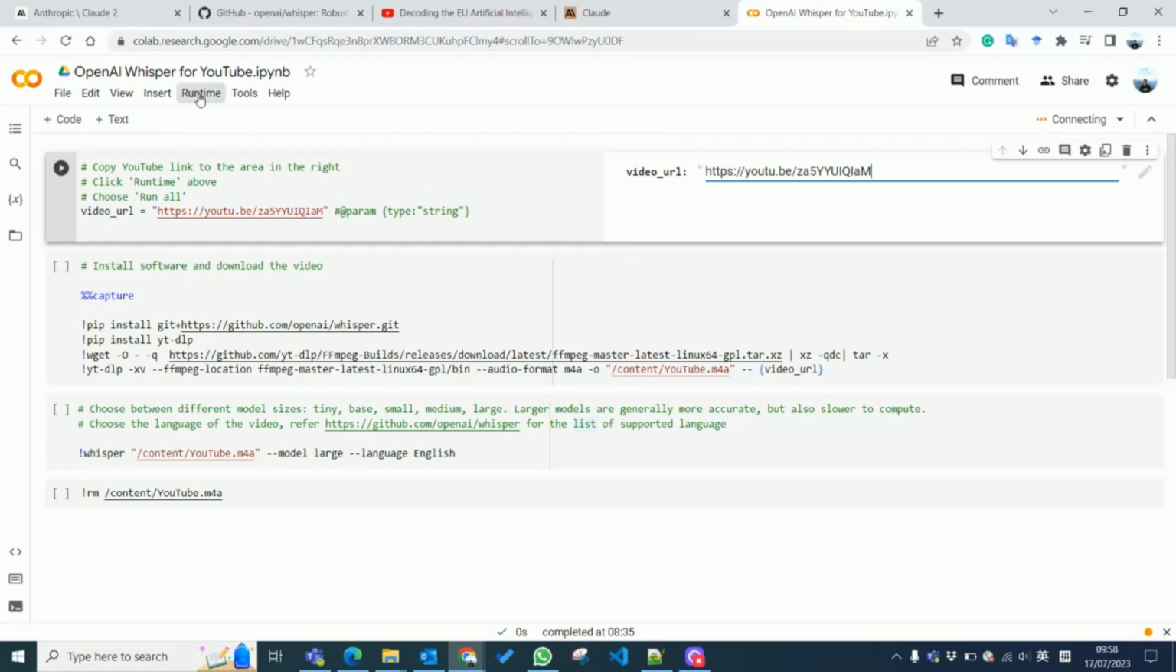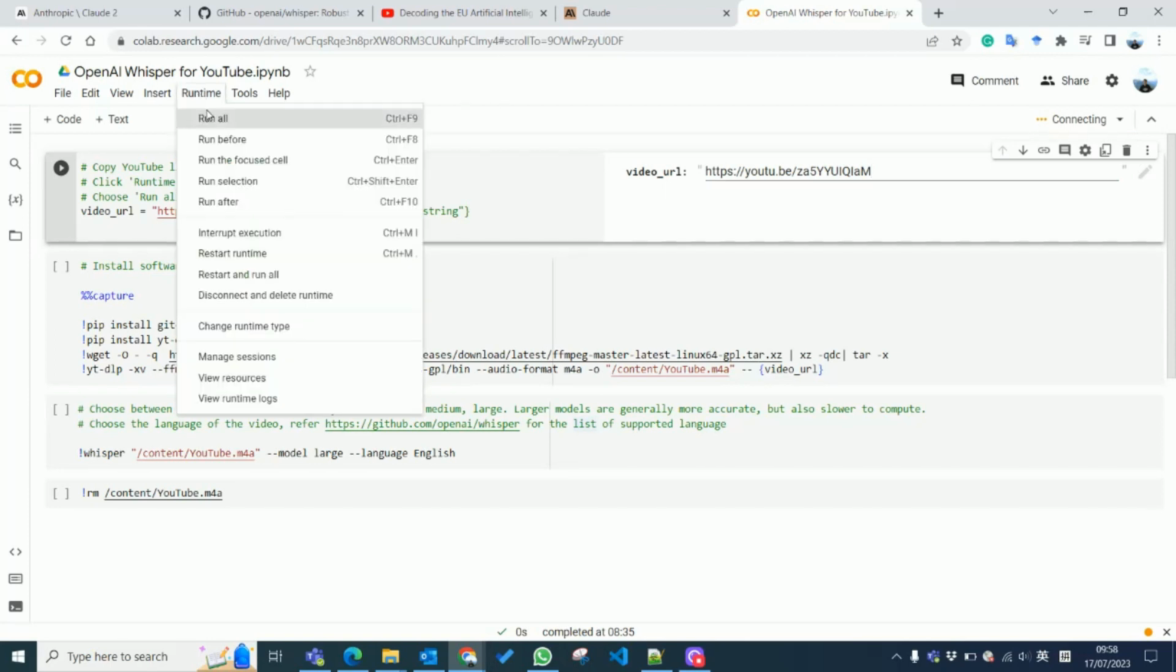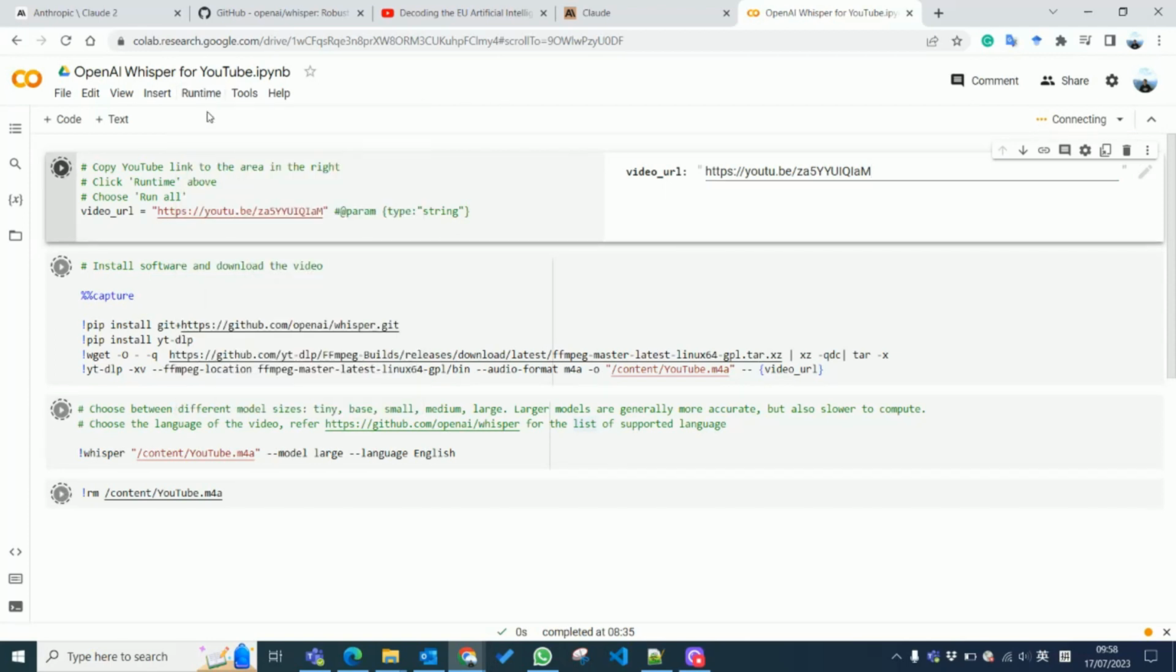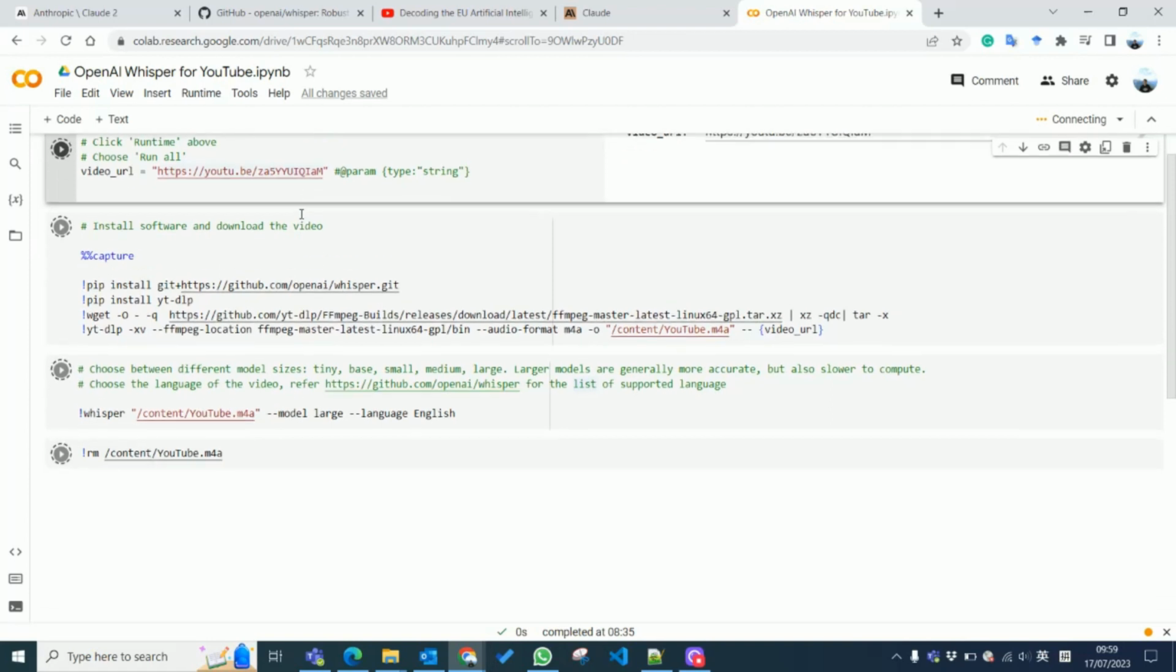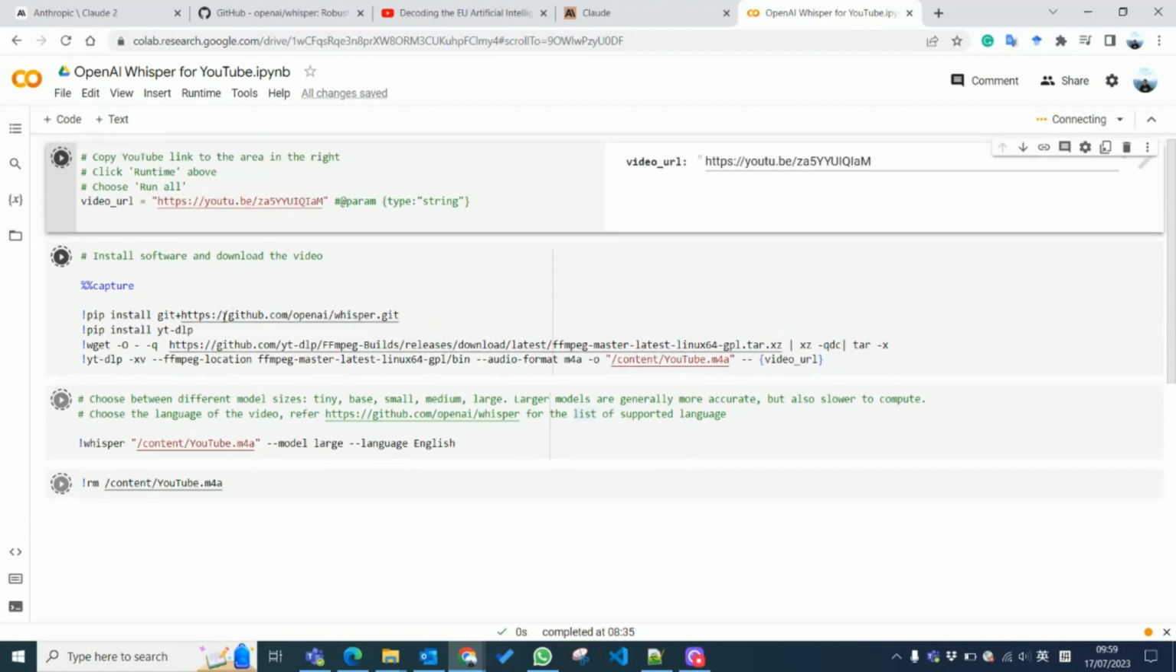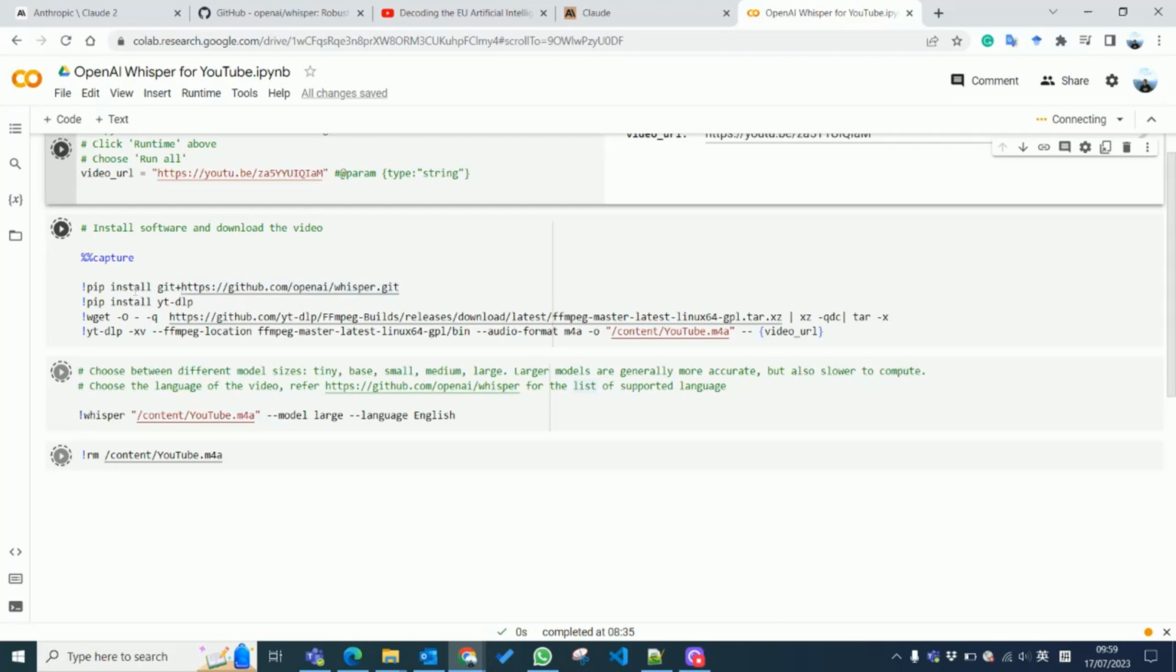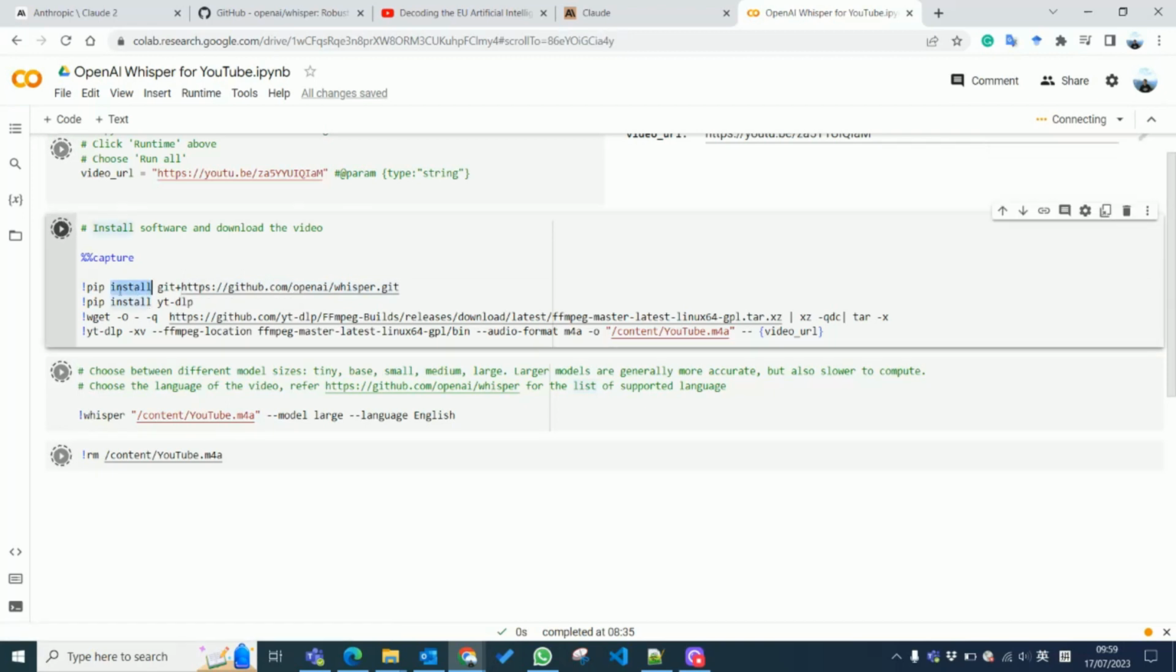Then I click Runtime, then click Run all. Right. So now you can see the code is running. It might take some time, but in the meantime, let me explain this code. The first chunk of code is quite simple. You basically just give the web address of the video to the code. Then in the next section, in the first line I install OpenAI Whisper from GitHub.